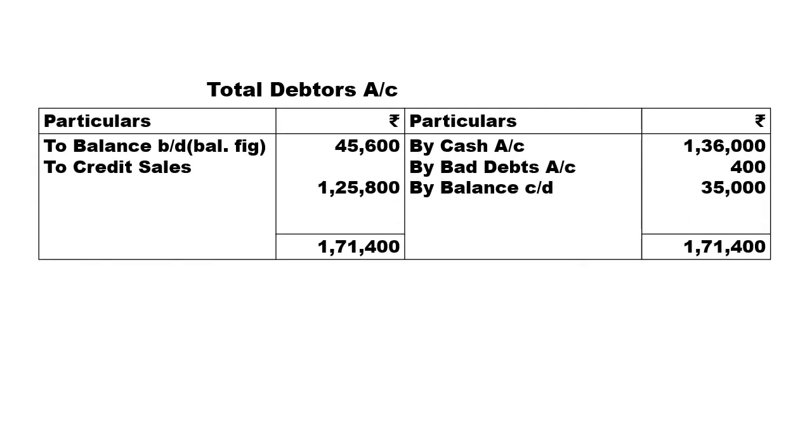Next, preparation of total debtors account. So opening balance we don't know, to balance, brought down balancing figure, we have to identify this balance. So by cash account, that is receipt from debtors 1,36,000, bad debts 400 rupees as per the adjustment, closing balance they have mentioned 35,000, then credit sales just we have identified in the previous slide 1,25,800 rupees. So total comes more in credit side 1,71,400, as we know that balancing figure comes under debit side. To balance brought down, opening balance 45,600 rupees.